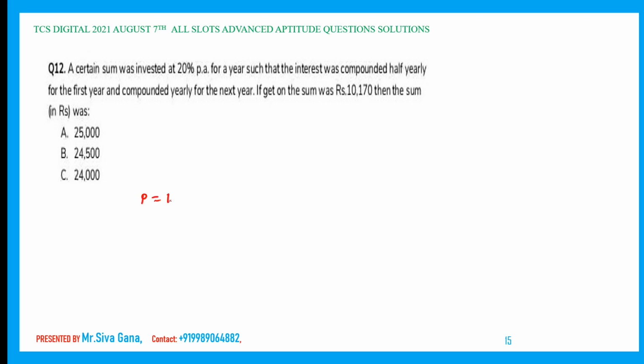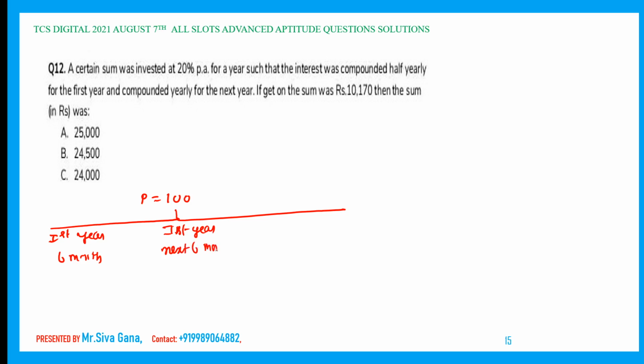Let the principal be 100. First year, first 6 months. Again first year, next 6 months. Why I am dividing into 6 months in the first year is because exclusively only in the first year it is compounded half yearly. Now second year.